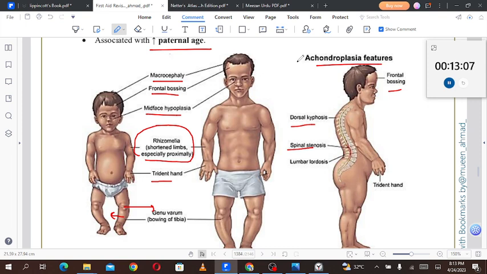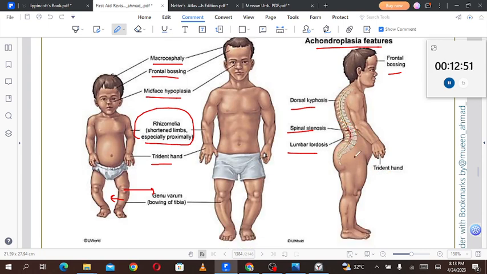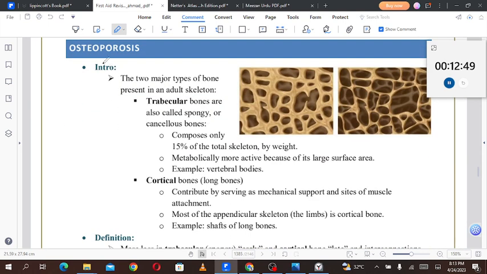Spinal stenosis can be due to osteophyte formation, or due to hypertrophy of the ligamentum flavum, or maybe due to some other reasons. So spinal stenosis will be seen, and then lumbar lordosis, which means that the lumbar curvature is exaggerated, and trident hand can also be seen. Moving forward to osteoporosis.